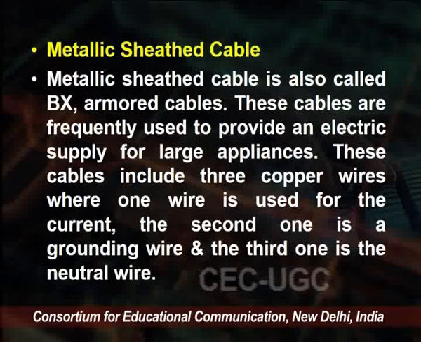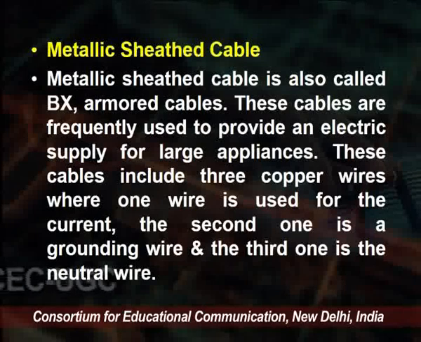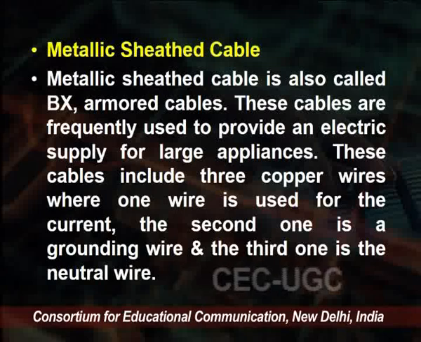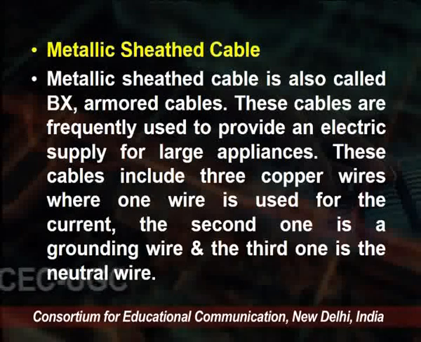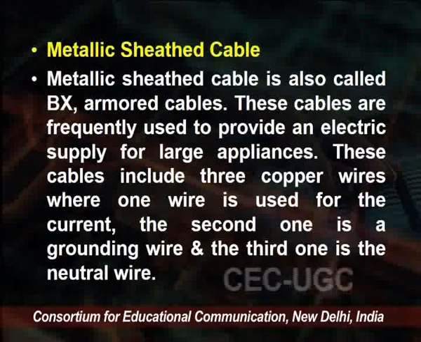Metallic sheathed cables are called BX or armored cables, and these cables are frequently used to provide electric supply for large appliances. These cables include 3 copper wires: one wire for the current, the second is the ground wire and the third is the neutral.